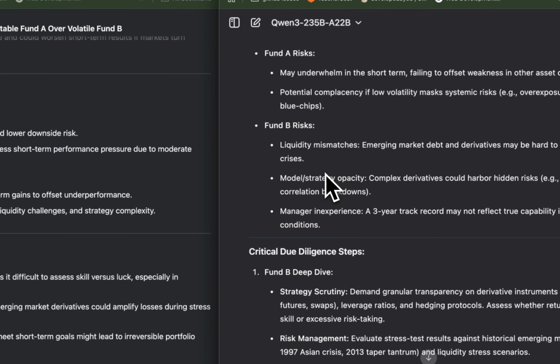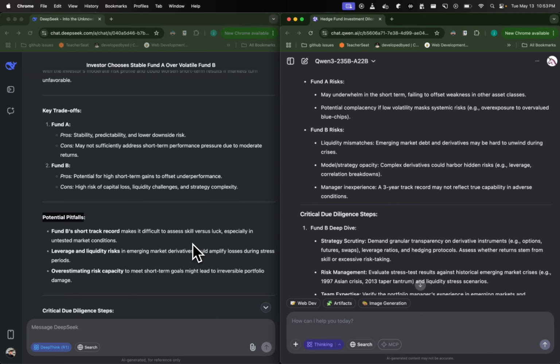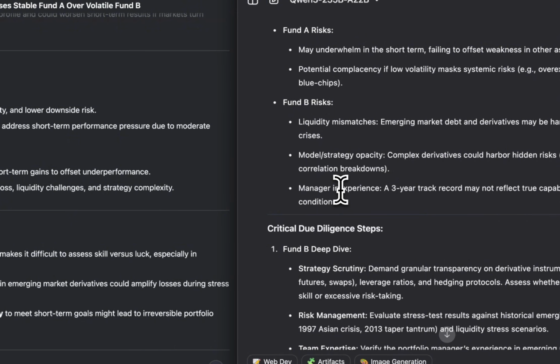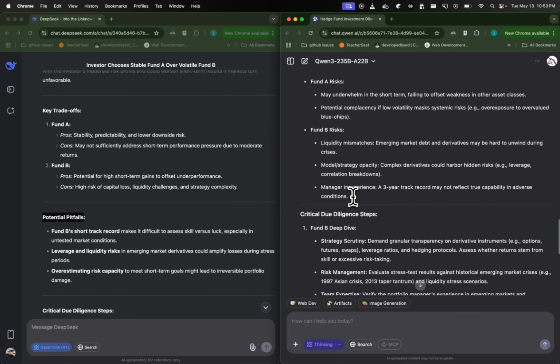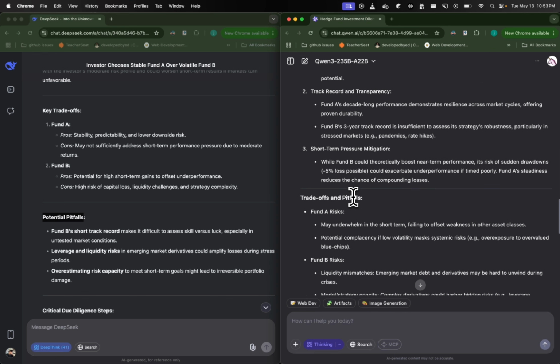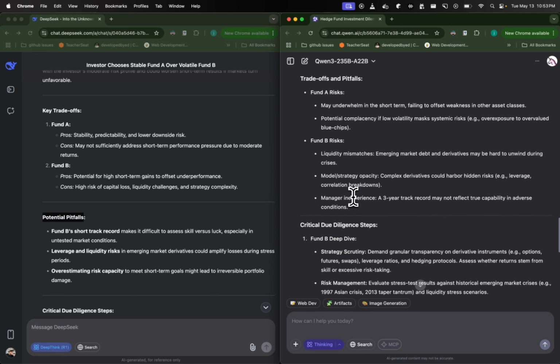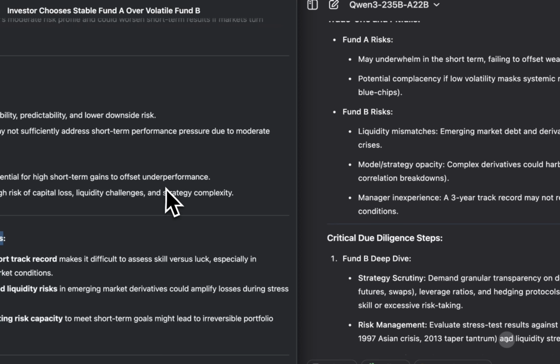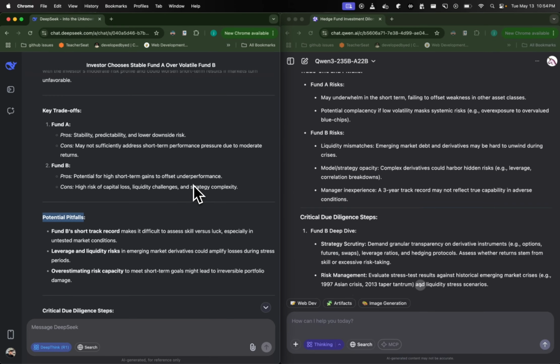Yeah, so again, I like Qwen's analysis more for the trade-offs and pitfalls of choosing between funds, because it elaborated and reasoned about it. That's the most important thing. It thought about it nicely, versus Deepseek, which essentially repeated back what we said to us.